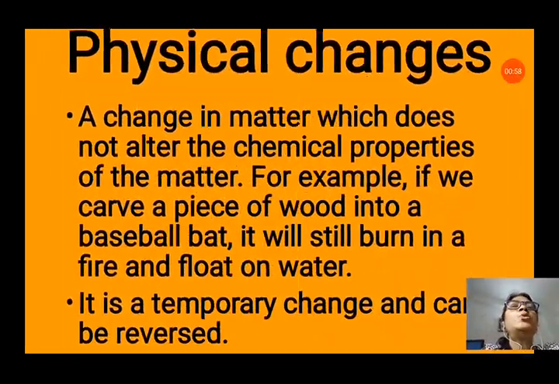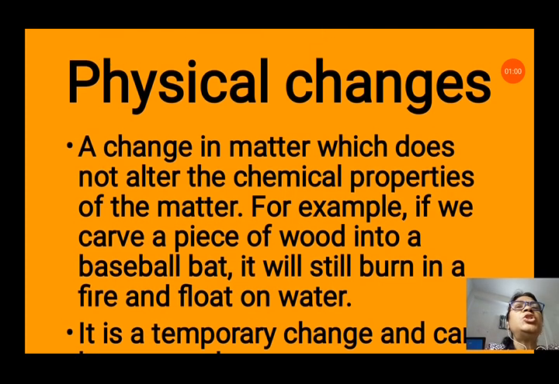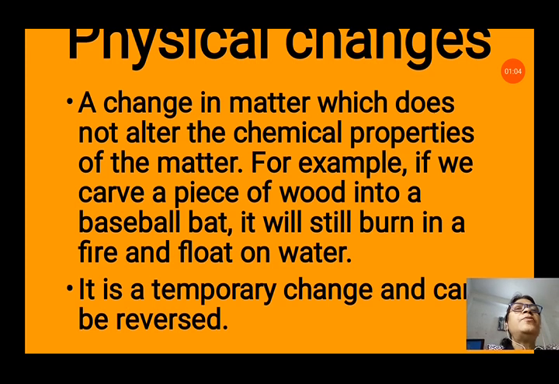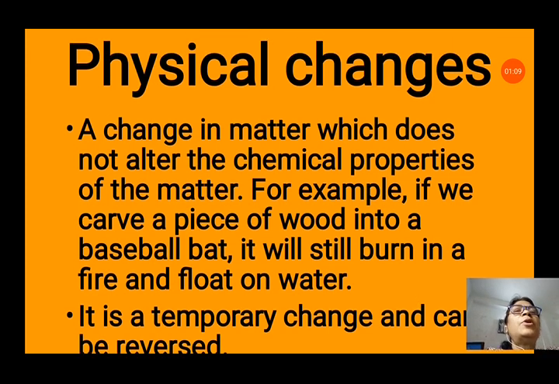Now we will see that there are two types of changes: physical change and chemical change. A physical change is a change in matter which does not alter the chemical properties of the matter. For example, if you carve a piece of wood into a baseball bat, it will still burn in a fire and float on water. So what is a physical change? In physical change, no new substances are formed. Only the state can change, or only the physical appearance of the matter can change.